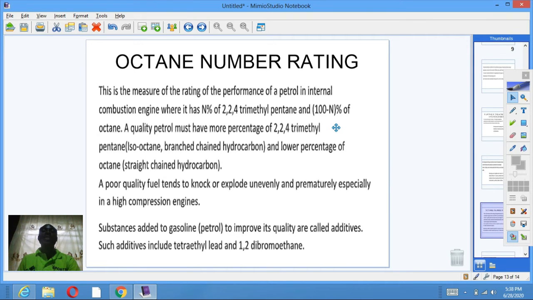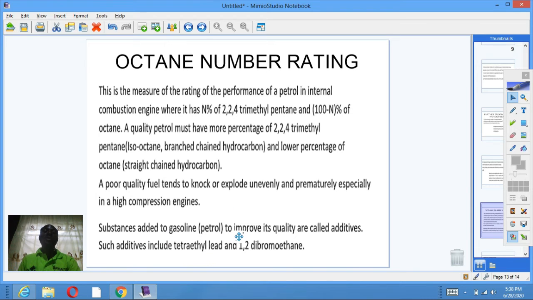Octane number rating is a measure of the performance of a petrol in an internal combustion engine, where it has n% of 2,2,4-trimethylpentane and 100 minus n% of octane. A quality petrol must have a high percentage of 2,2,4-trimethylpentane and a lower percentage of octane. A poor quality petrol tends to knock or explode in the engine prematurely, especially in a high compression engine.